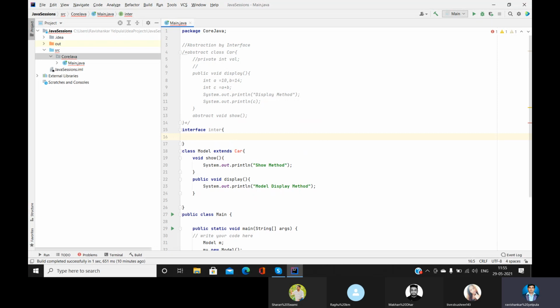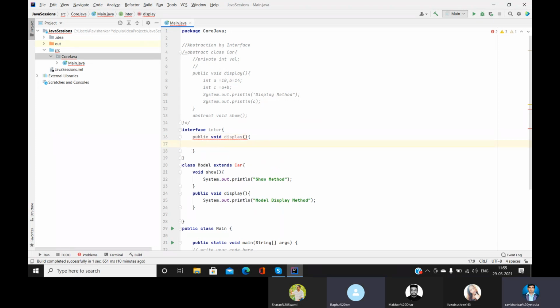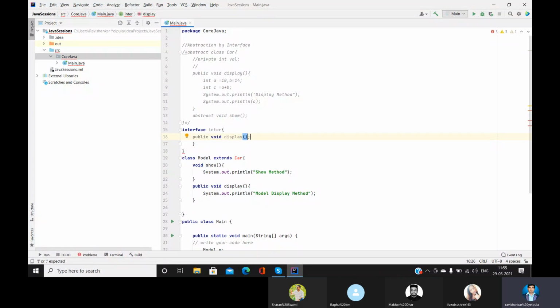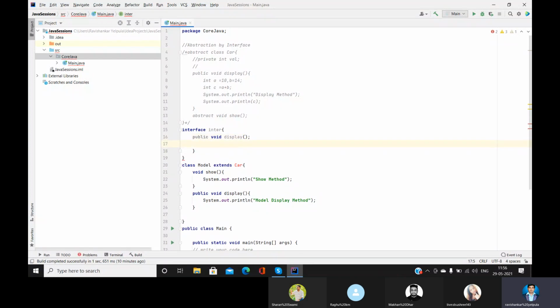Guys, these interfaces are complete abstract classes. We can achieve complete abstraction by using interfaces, so we are going to see the difference. What I'm trying to say is: public void display, and I try to provide the body to it. Can you see that? These interfaces can be used to achieve complete abstraction. You can't even provide the body to it. It should be completely abstract methods.